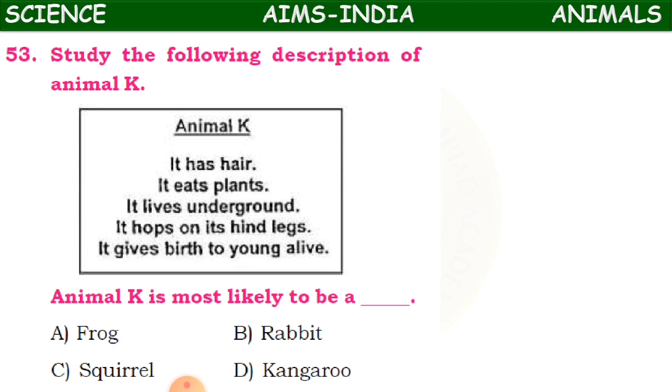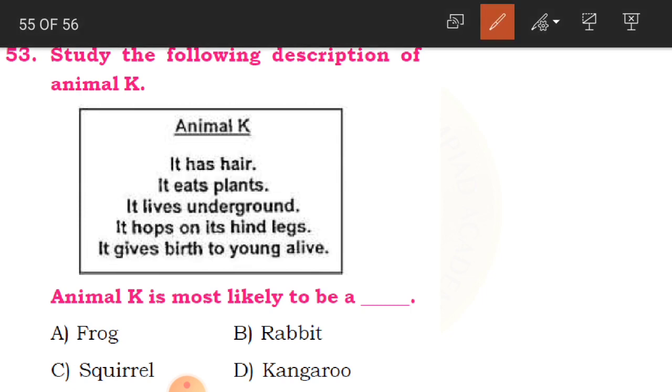53rd one. Study the following description of animal K. Okay, so what is animal K? It has hair, it eats plants, it lives underground, it hops on its hind legs, it gives birth to young alive. Okay, what is this animal? Animal K is most likely to be a frog, rabbit, squirrel or kangaroo. Which animal can hop on its hind legs, children? And which is an herbivore that eats only plants and lives underground.